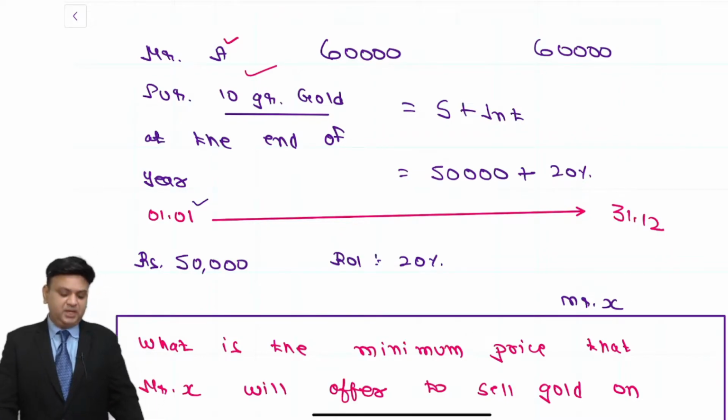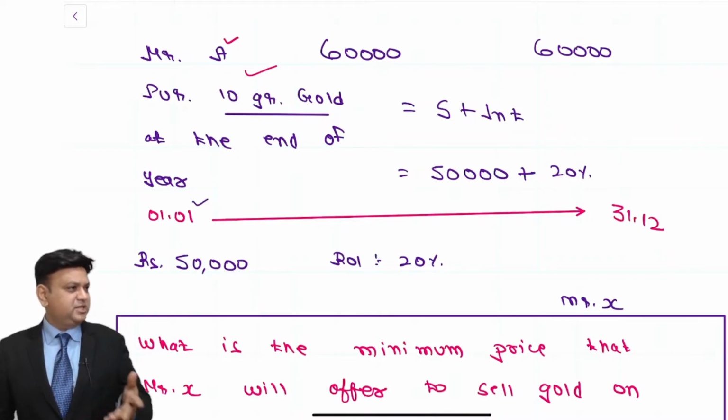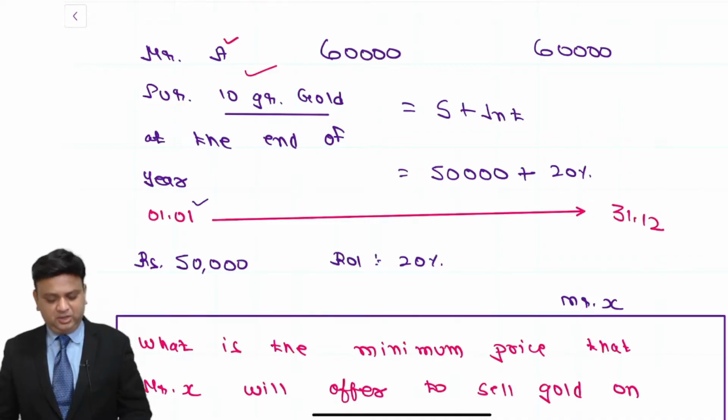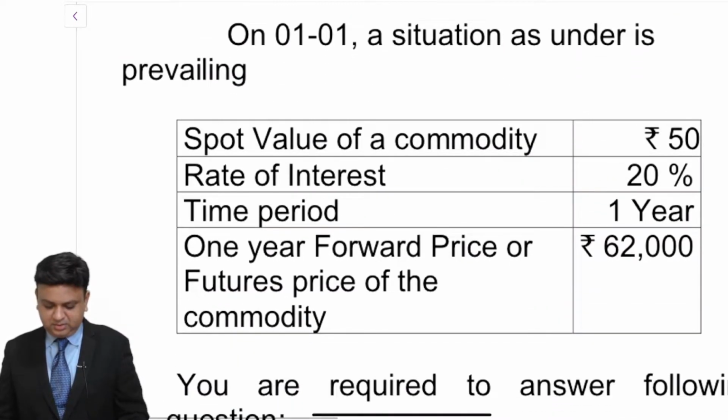Dear students, there will be a few adjustments that we are supposed to make over here. Which are those adjustments I will be explaining to you later on. For the timing, just understanding this basic formula. And based on that, we are doing this question.